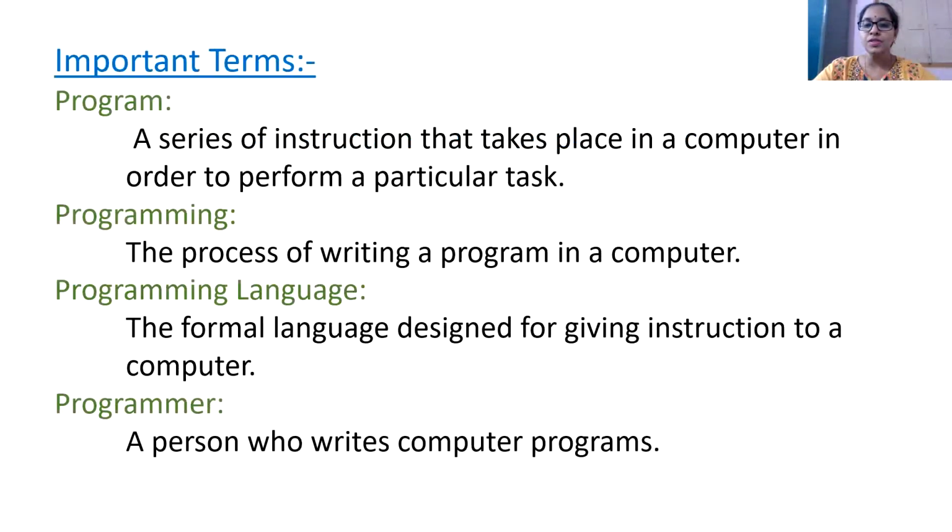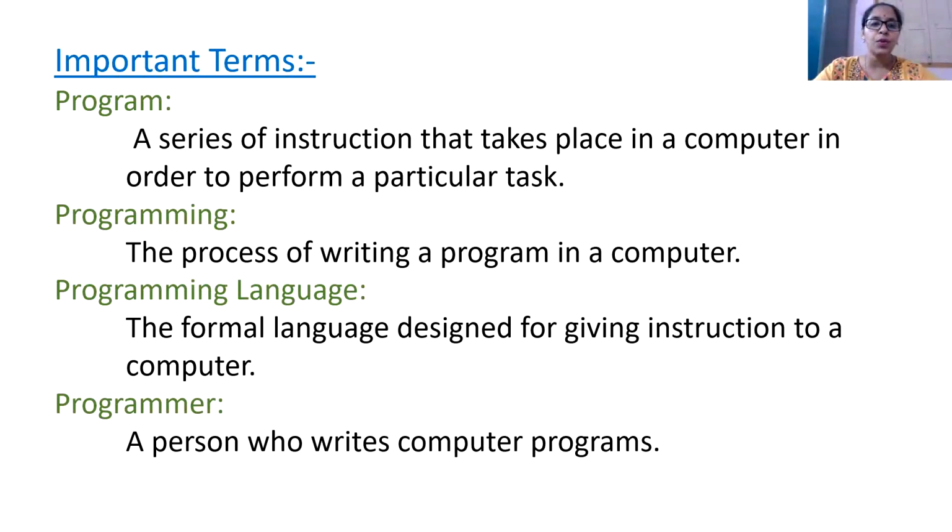There are some terms which are related to the topic. The first one is program, a series of instructions that takes place in a computer in order to perform a particular task. It means a set of instructions are given to the computer to give the output that we require.